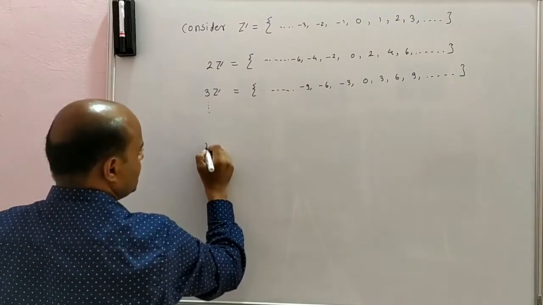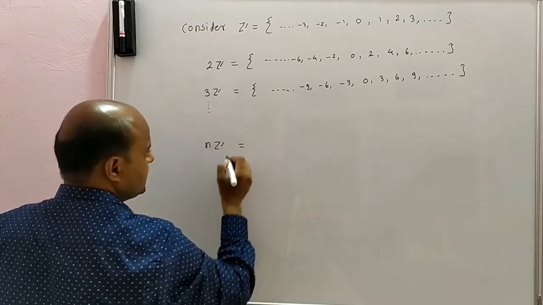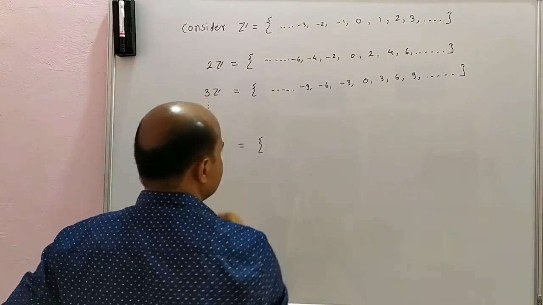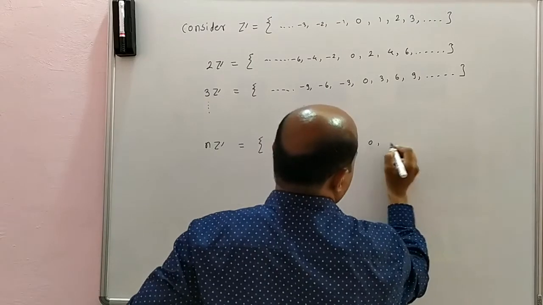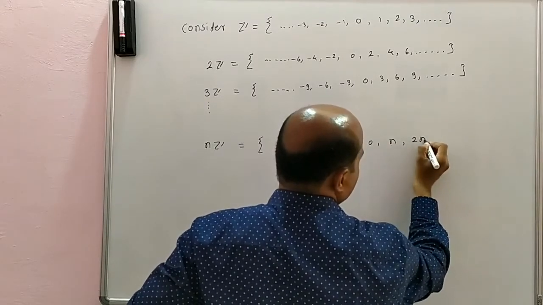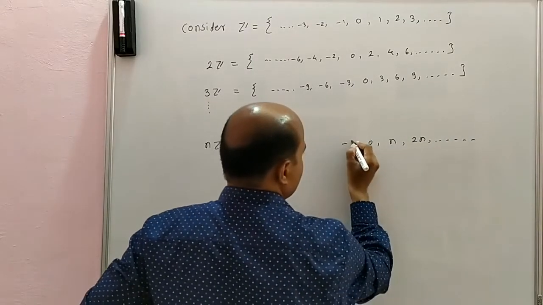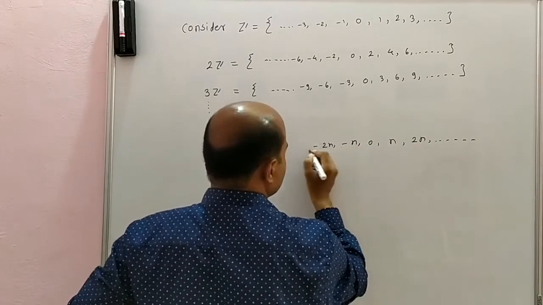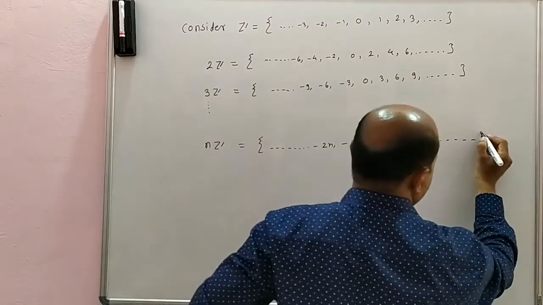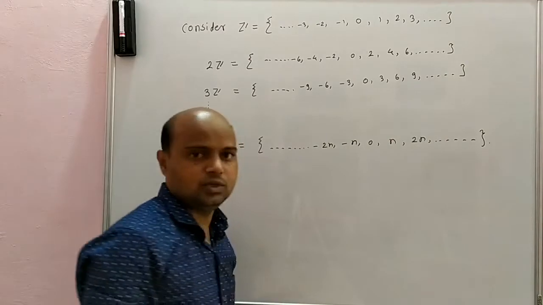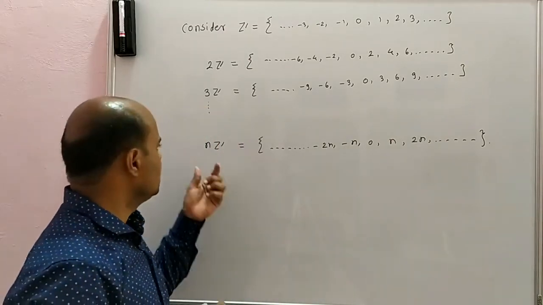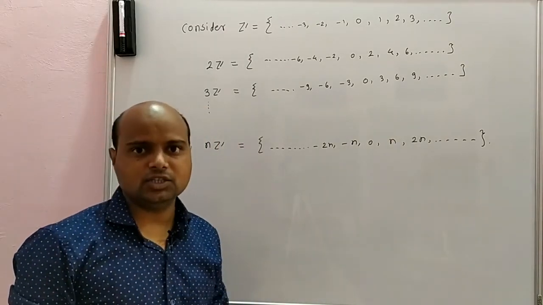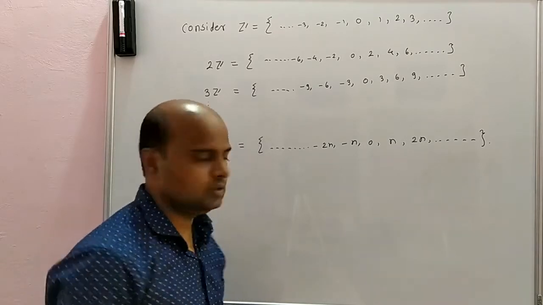Similarly, in general, nZ is the set of all multiples of n: 0, n, 2n and so on, -n, -2n and so on. Here we have to show nZ under addition forms a group.